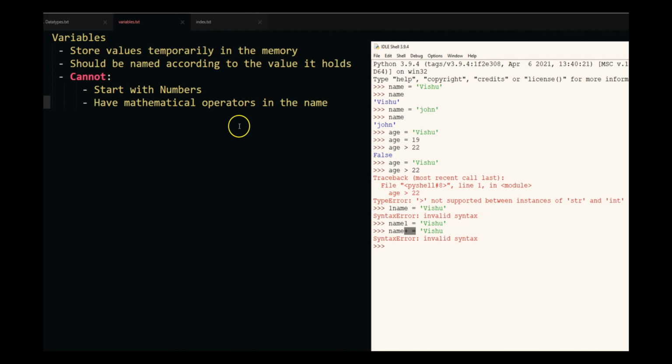So these are the main things that you should remember about variables. And now let's go ahead and start doing some real stuff.